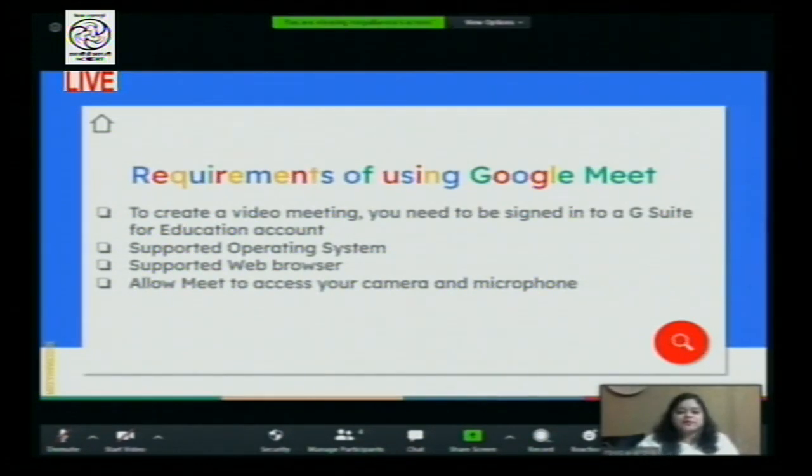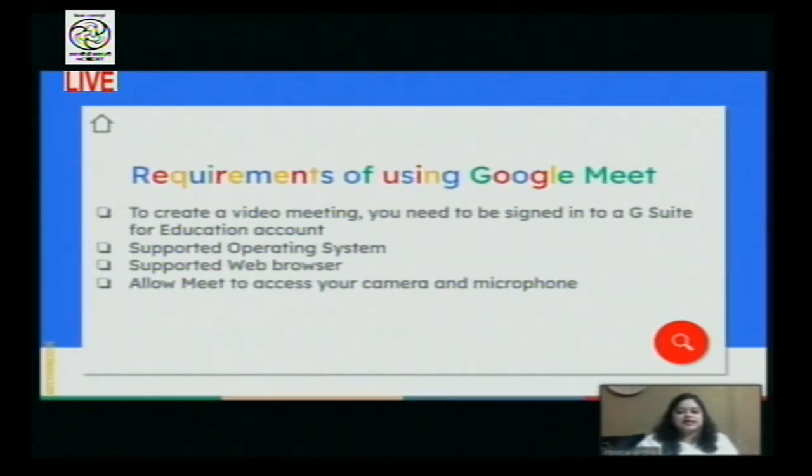So coming to the requirements. Now, there are certain requirements for using Google Meet. As I said, the first and foremost requirement is that you need to sign in to a G Suite for Education account. You cannot access Google Meet creation through your personal Gmail. You can access it only through a G Suite for Education account. If you have a personal Gmail, then you can join a meet, but you cannot create a meet. So for creation power, you need to have a G Suite for Education account.